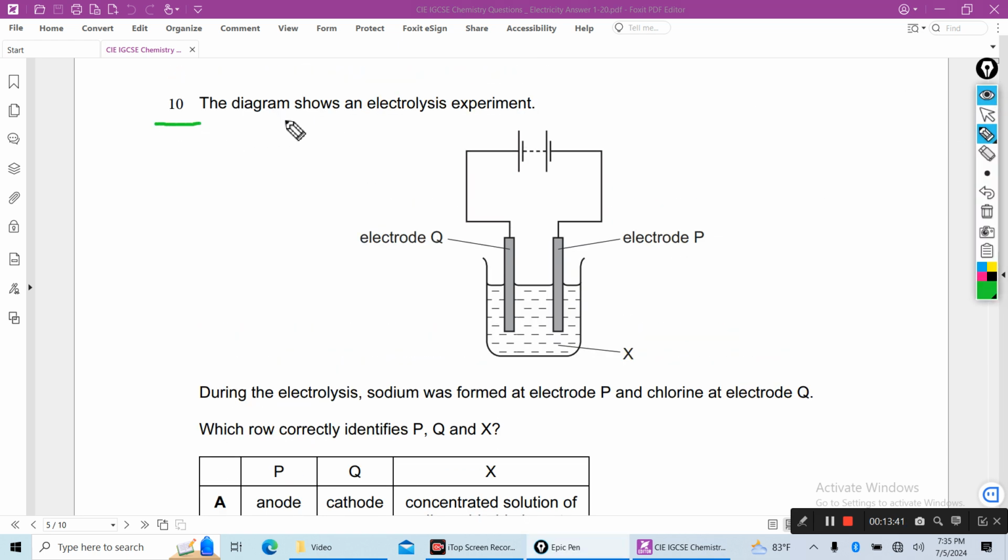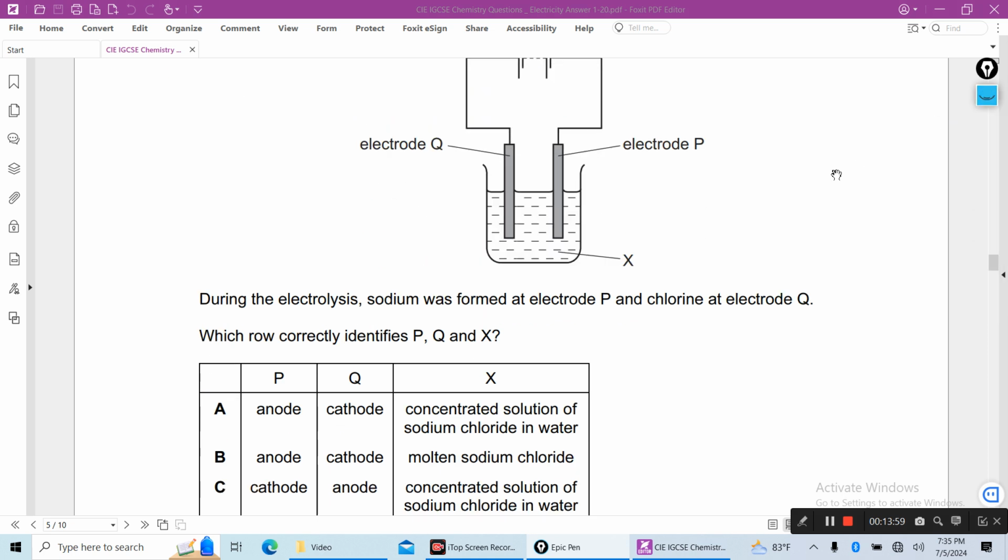Number 10, the diagram shows an electrolysis experiment. This is electrode P, this is electrode Q, this is the negative electrode and this is the positive electrode, and this is the electrolyte.